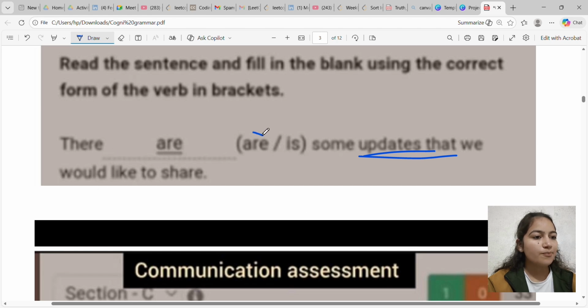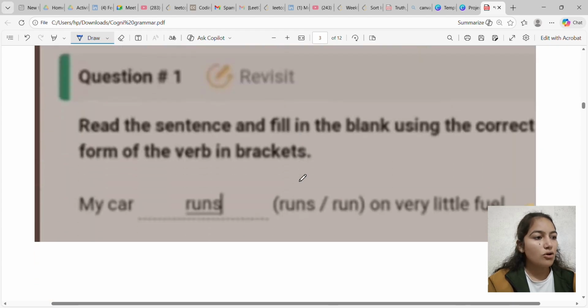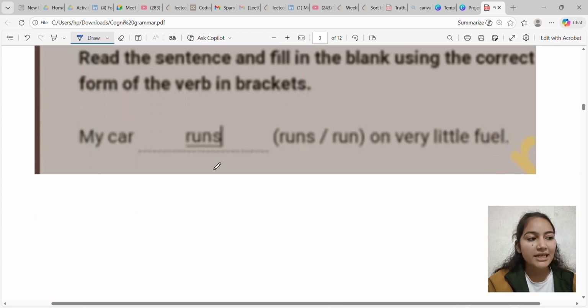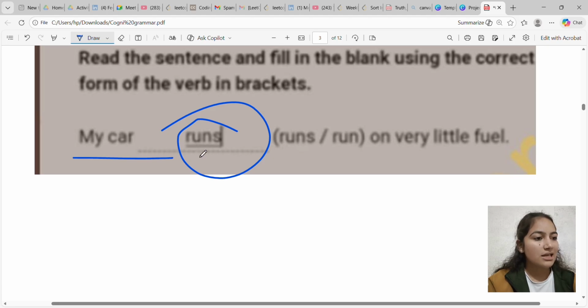Next question is, there blank some updates that we would like to share. So they are talking about updates. In this sentence they are talking about updates, and updates is plural. That's why the correct answer is are. So the correct sentence would be there are some updates that we would like to share.